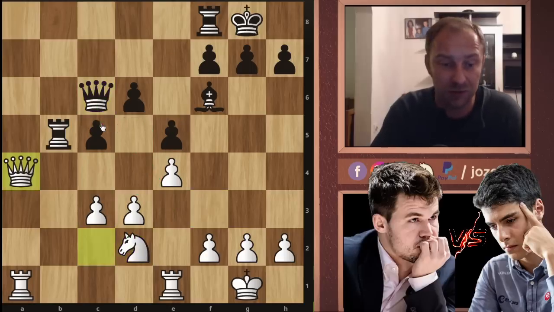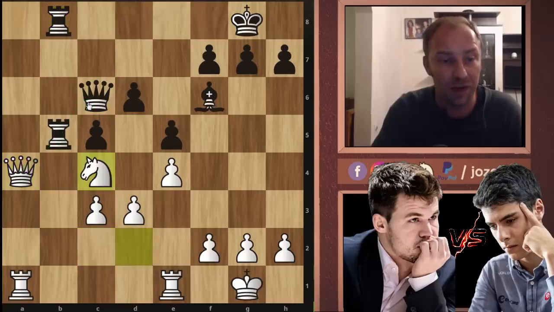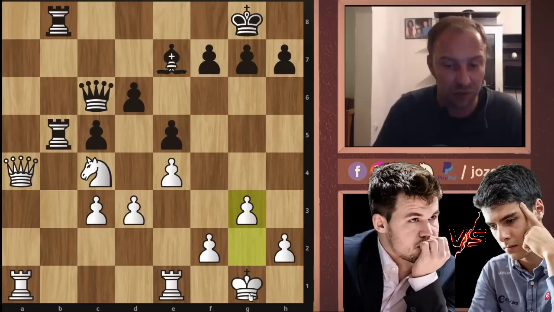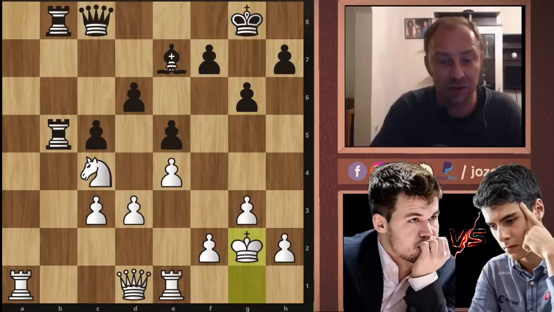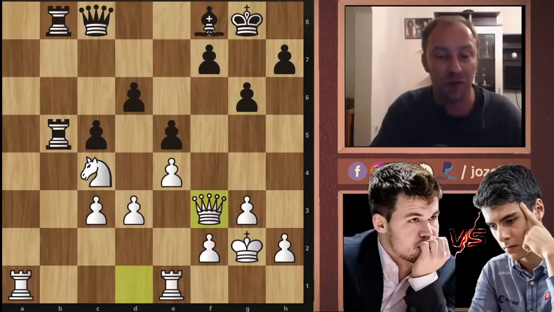So queen to c6, queen to a4, creating the spinning idea. Here rook to b8, knight to c4, bishop to e7. Now g3, creating some breathing space for the king. Queen to c8, and now queen to d1. We have g6, king to g2. Here bishop to f8, queen to f3.